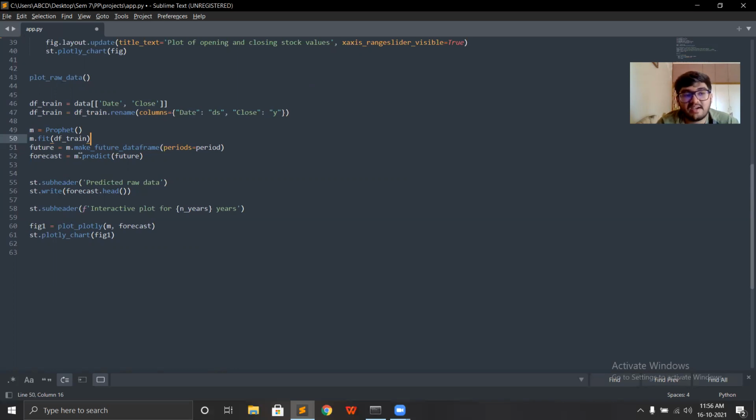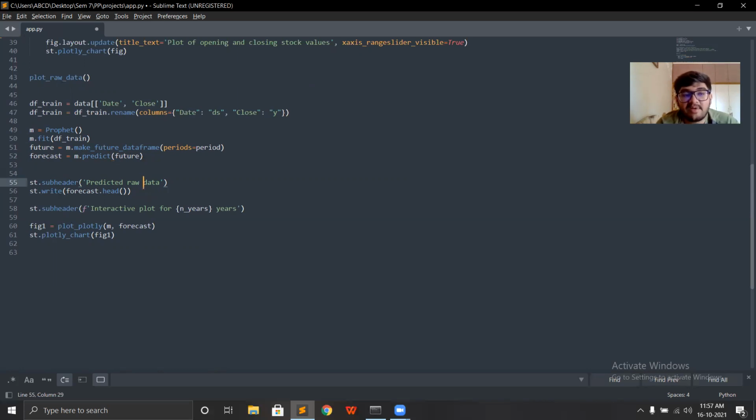And after that, I'm making another data frame which will store all the dates from tomorrow up till the number of years the user has requested to predict the data. And after that, I'm simply predicting those future values using Prophet. And after this, I will get the predicted values in the form of a pandas data frame, which again we can easily use and plot using Streamlit. So that's what I'm doing here.